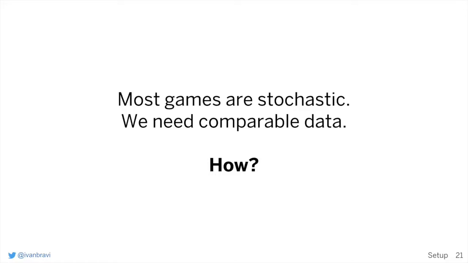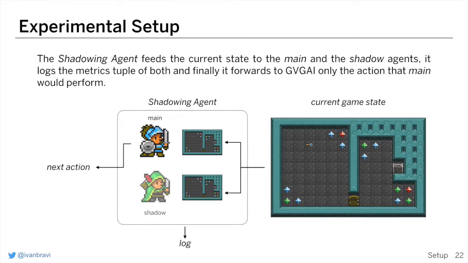At this point, we have defined the metrics and how to use them to compare two AIs. However, most games are stochastic, so we need to take this into consideration when we gather the data. To solve this issue, we have introduced the concept of shadowing agent, where a proxy agent manages two actual agents, called main and shadow, that can reason on the same exact conditions.